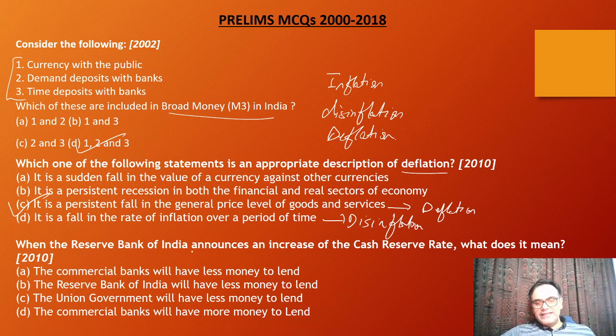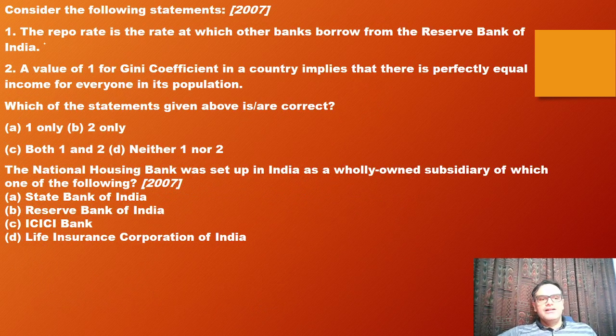Next one. When the RBI announces an increase in CRR, what does it mean? So the commercial banks will have less money to lend. Obviously, this is the answer. No need to go any further. Then, next one. The repo rate is the rate at which other banks borrow from RBI. All right, perfectly fine. Basically, commercial banks borrow from RBI.